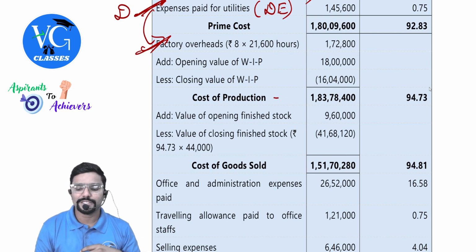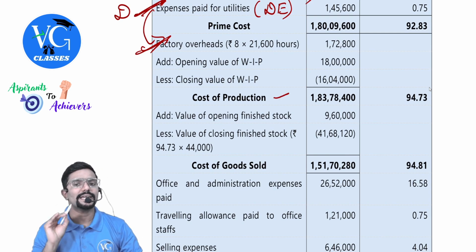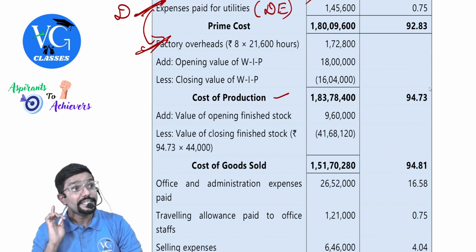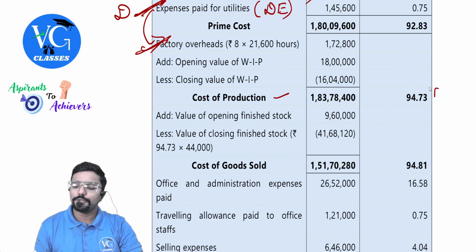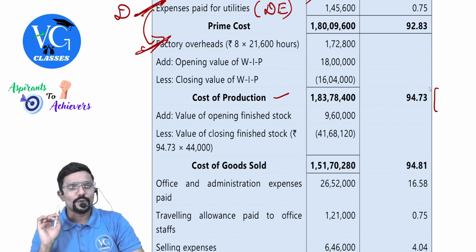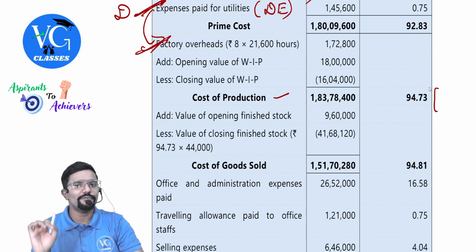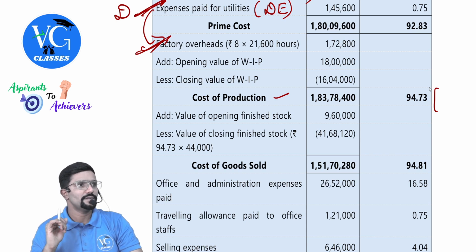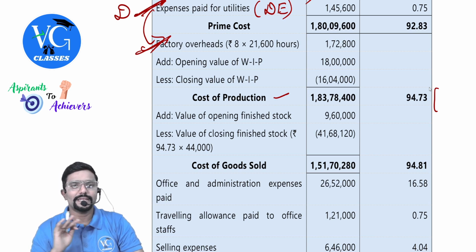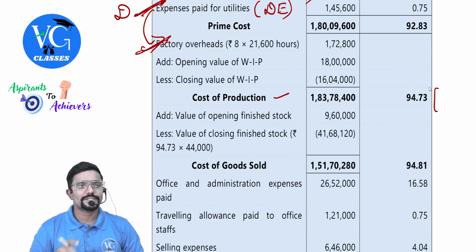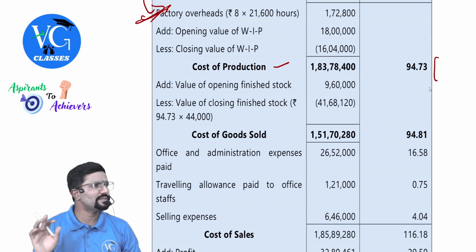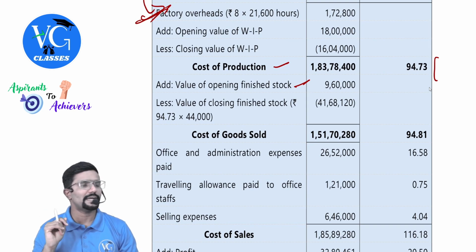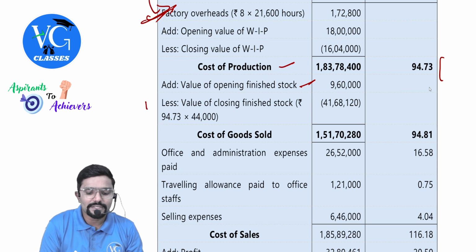You will get cost of production 1 crore 83 lakh 78,400 divided by 1 lakh 94,000. Guys, if you want, you better show here 1 crore 83 lakh 78,400 divided by 1 lakh 94,000. Next, value of opening stock is already given, 10,000 units, 960. Is it given in the question itself? Yes, it is given, guys. But this is interesting.